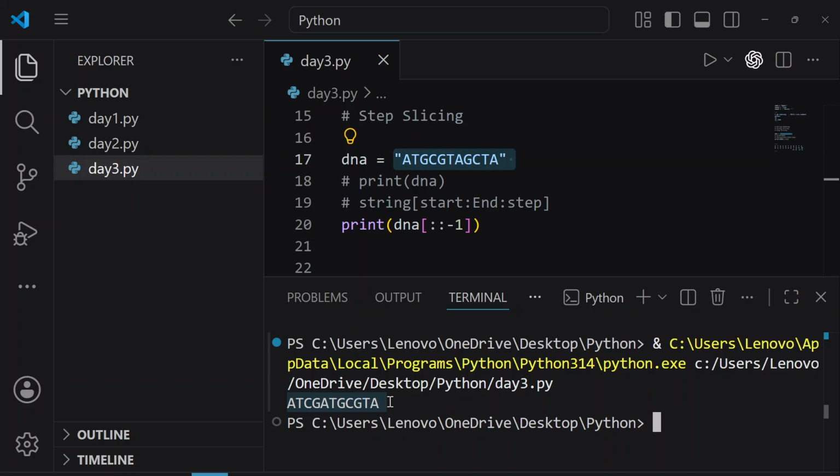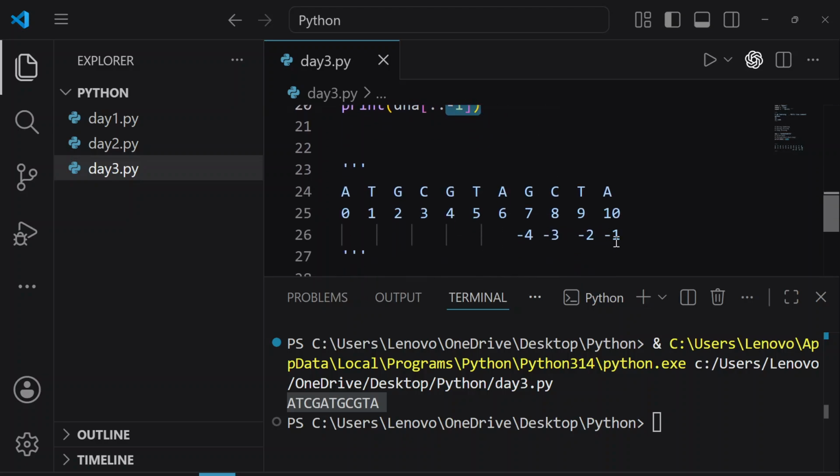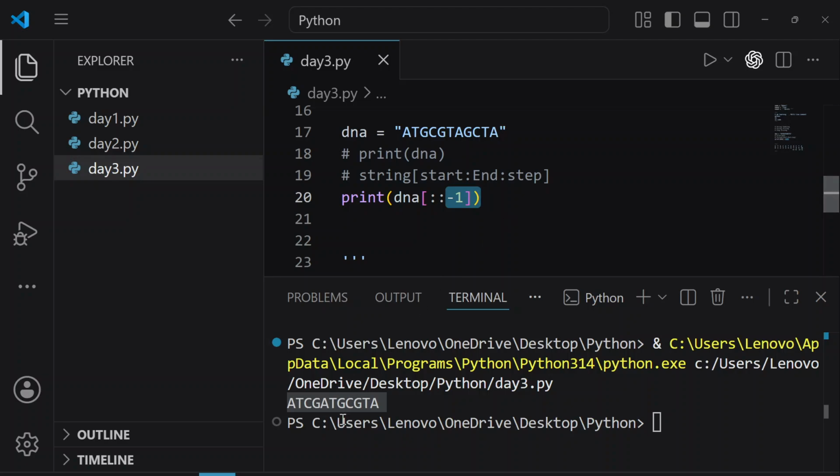Can you observe something? Very good, Annan. It's reversed. Yes, Sai. Very good, Shifa. Very good, Paras. Here we reversed the string. We did not give the starting index. We did not give the ending index, which means we were trying to access the entire string, and we gave the step -1. So this is the -1, which means we started from the end. So we are going from right to left. So we just reversed our entire DNA sequence.